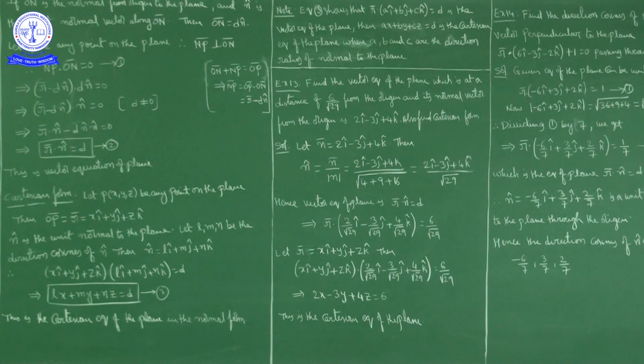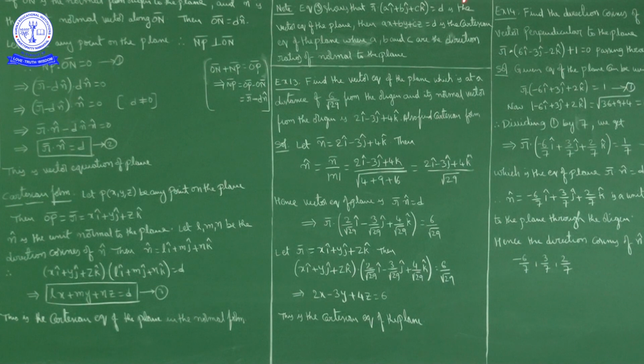My normal is given as, I am not telling a unit normal vector, just the normal. The normal to the plane is a i cap plus b j cap plus c k cap. Then the equation of a plane in normal form, what we can write is r bar dot (a i cap plus b j cap plus c k cap) equal to D, where a, b, c are direction ratios of the normal to the plane.